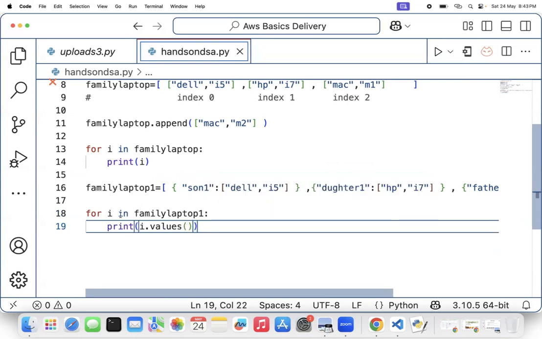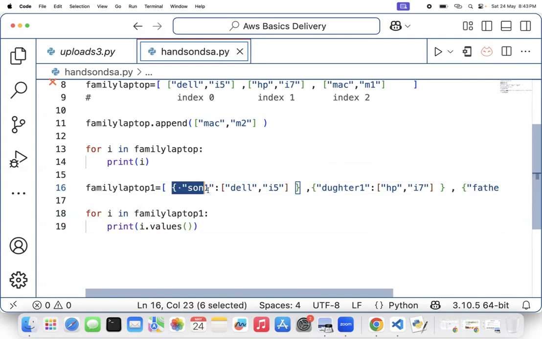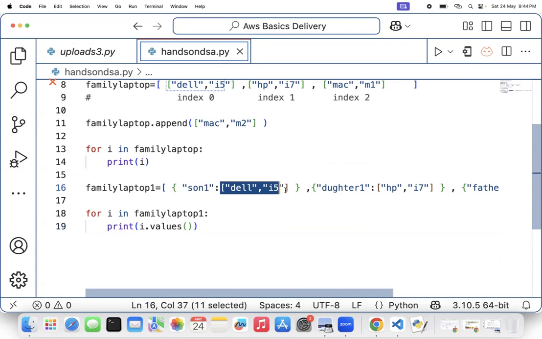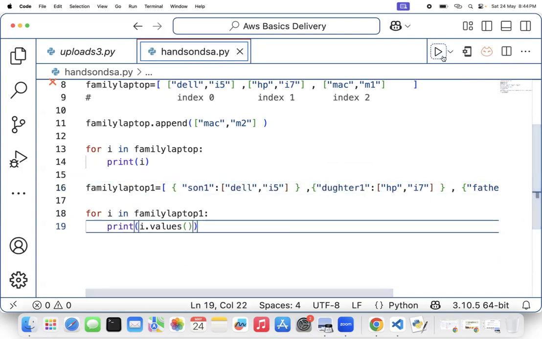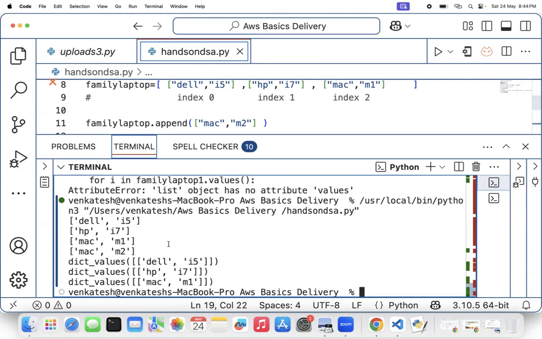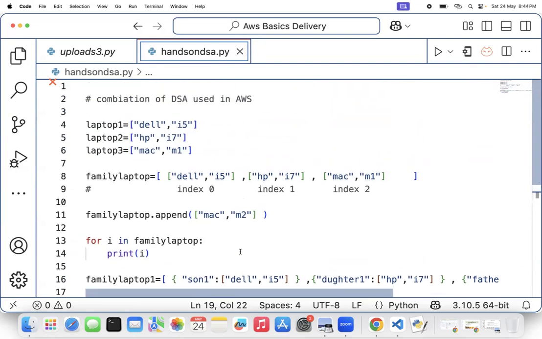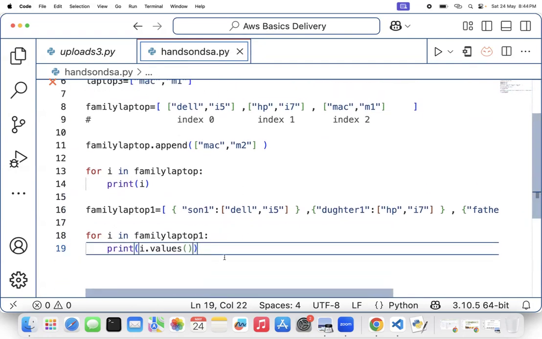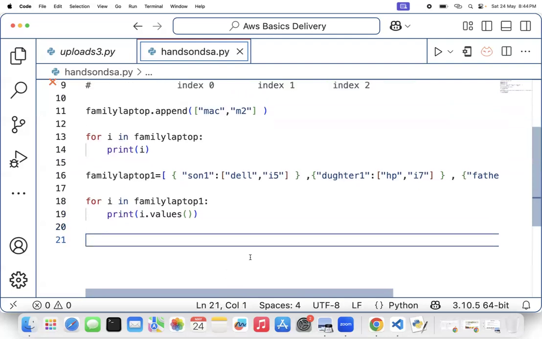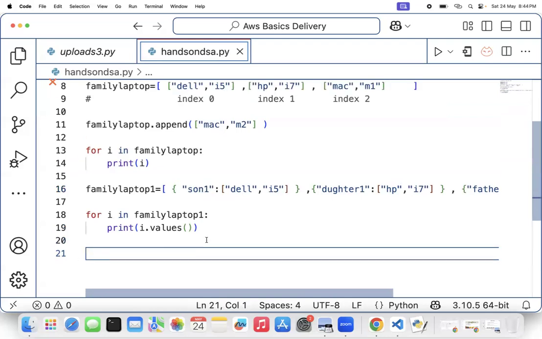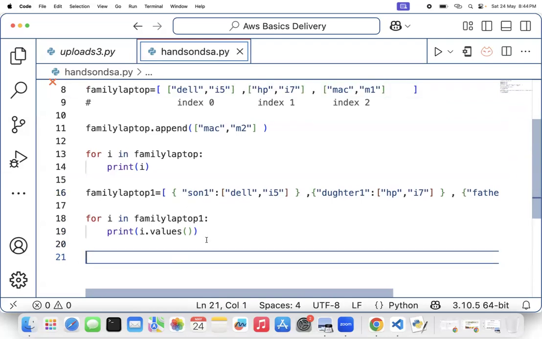i is a dictionary. So if you write i in laptop one, it will give me one dictionary object. That dictionary object, if you want to get values, you will get this. Another dictionary object next time. So that is proper. So you can see that it is getting me one dictionary, another dictionary, another dictionary. Clear or not? These combinations can go deeper and deeper. And that's why most AWS users will try to access most of the data with a key, and that is with a dictionary. So any automation code written in AWS will return you a data structure object only.